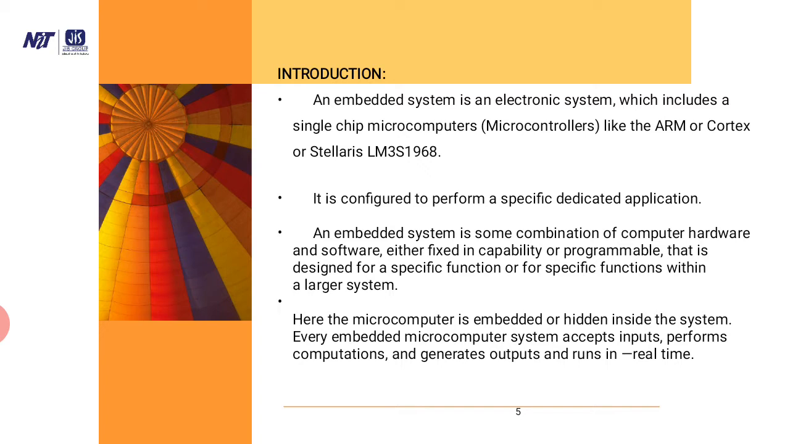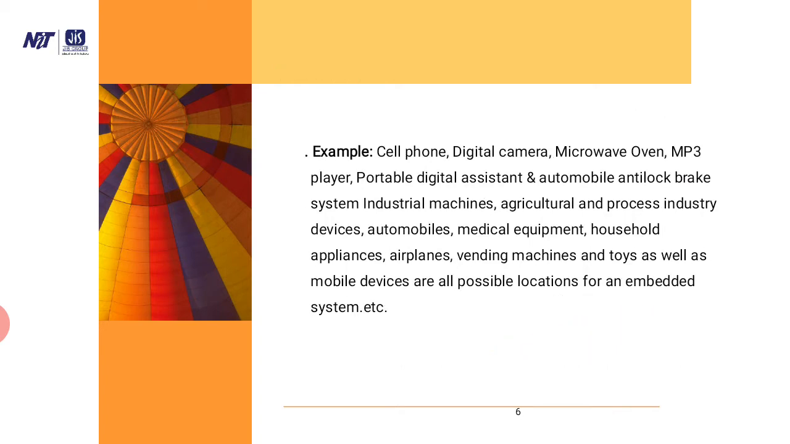Every embedded microcomputer system accepts inputs, performs computations, generates outputs and runs in real time. Examples: cell phone, digital camera, microwave oven, MP3 player, portable digital assistant, automobile anti-lock brake system, industrial machines, agricultural and process industry devices, automobiles, medical equipment, household appliances, airplanes, vending machines and toys, as well as mobile devices are all possible locations for an embedded system, etc.